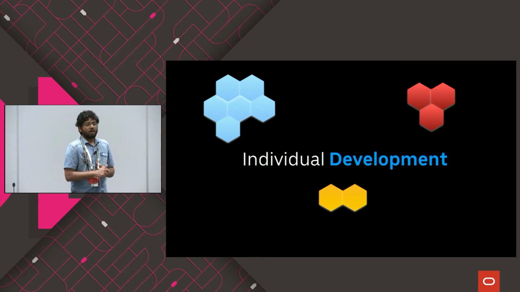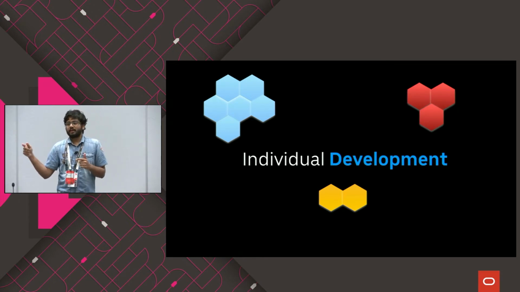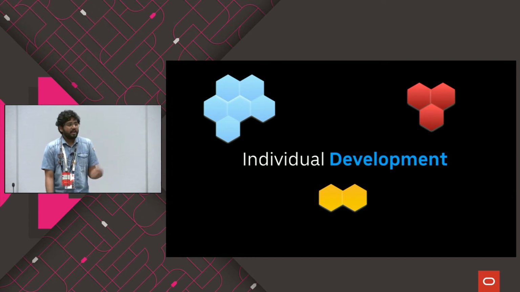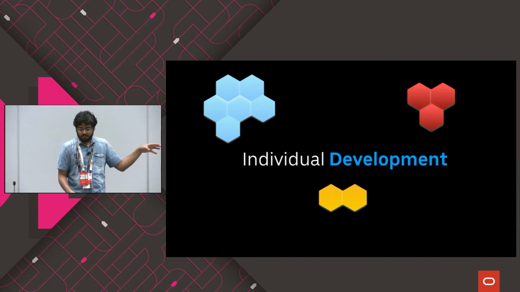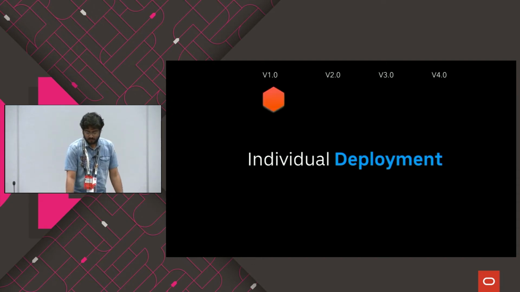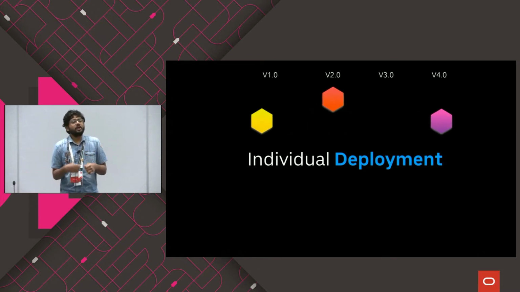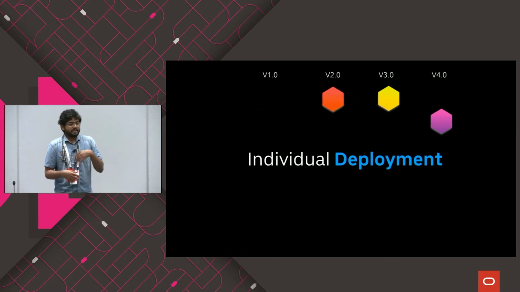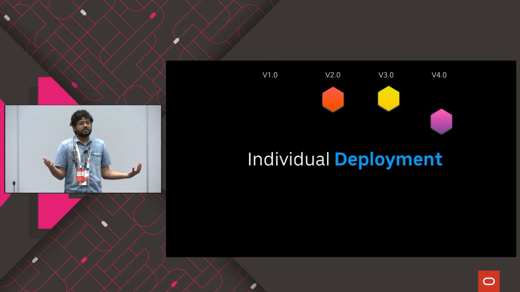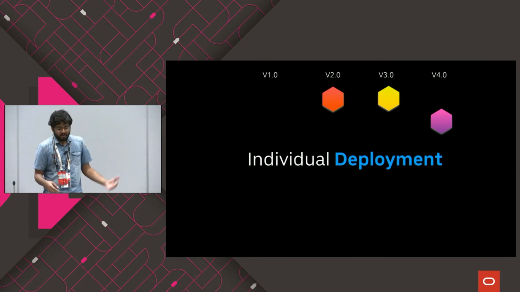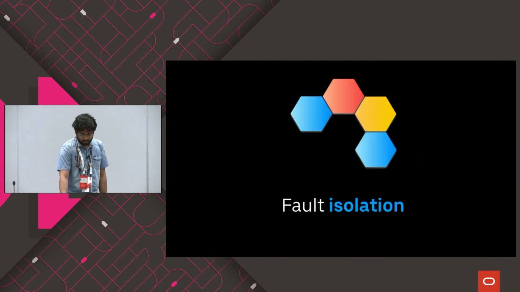OK. How many of you wanted to move towards microservices from monolith today? Yeah, few. OK, great. The main advantages of microservices, there are a huge number of advantages, but just to give a brief overview, it helps you to do individual development. And it also helps you to do individual deployment. For example, you have multiple different services, and all those services can be deployed with different versions and whatever things that you want to do.